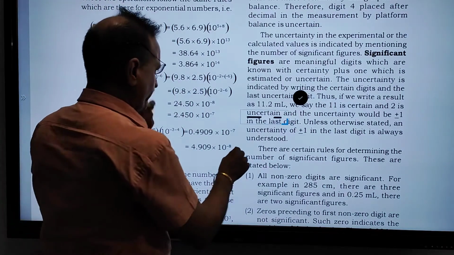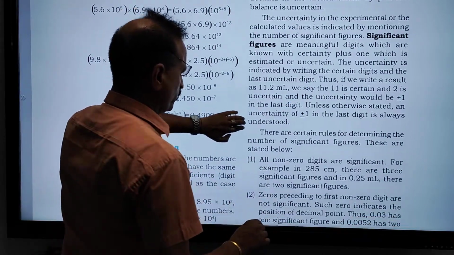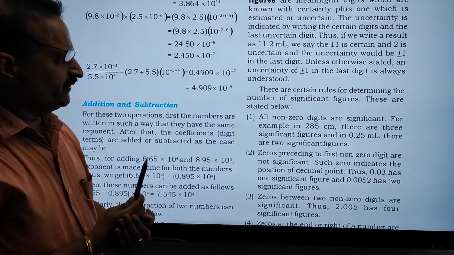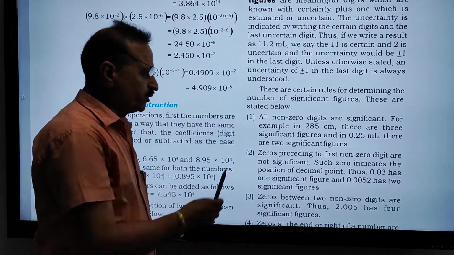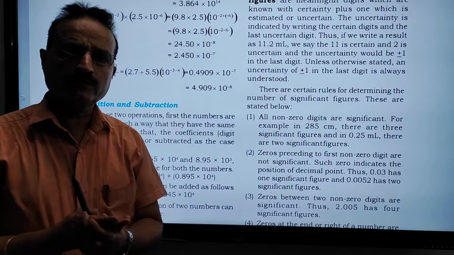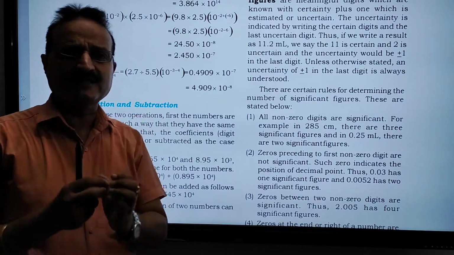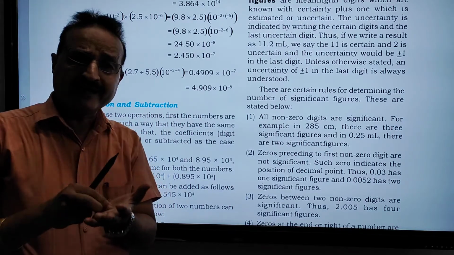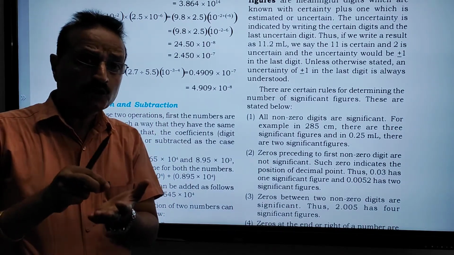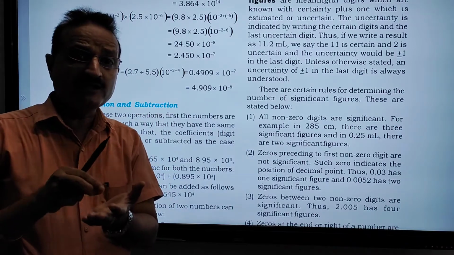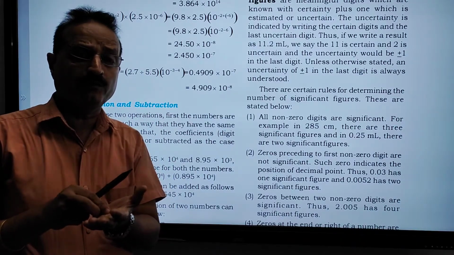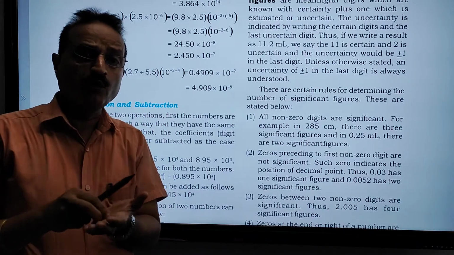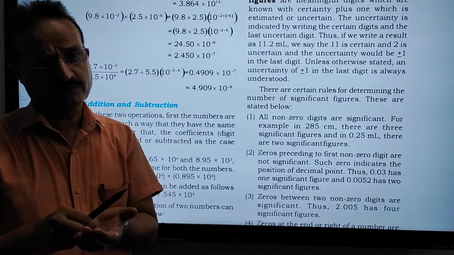Clear? There are some rules to determine certain numbers or significant figures. The first rule: rules are most important, so you must concentrate on the examples. You must underline in your textbook and make a short note on why this has 4 significant numbers, why this has 3 significant numbers, and which rule matches with this significant number.